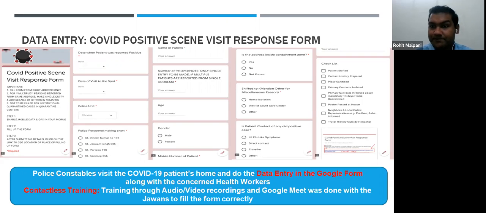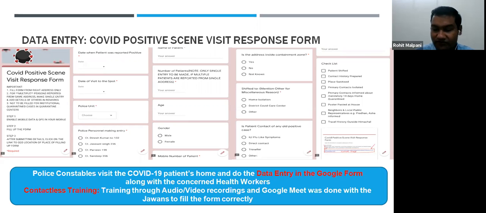service agent, etc. And we also follow a final checklist to ensure that there is no mistake made in the field: whether the contact history of that person has been prepared, whether the place has been sanitized, whether the fire brigade has reached there for the sanitization, whether the primary contacts have been isolated, whether a poster has been pasted outside his house, whether the neighbors and the local administration, pradhans, ASHA workers have been informed, and what kind of travel history he has outside Himachal. These are the aspects which we record on a Google form, and which get compiled in the Google Sheet, and then further it is reflected.